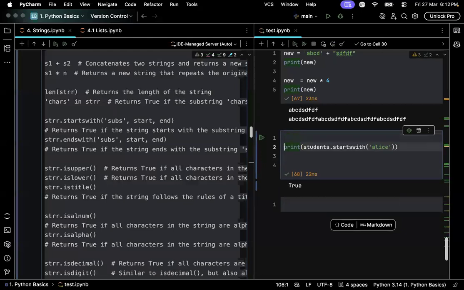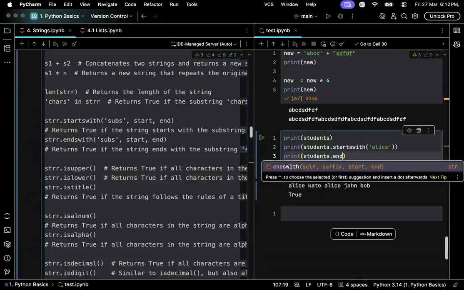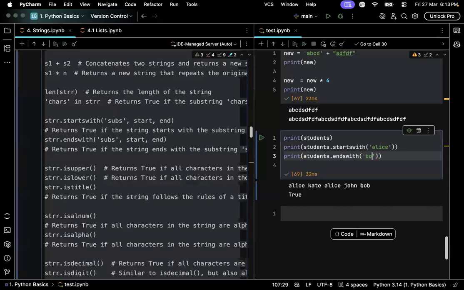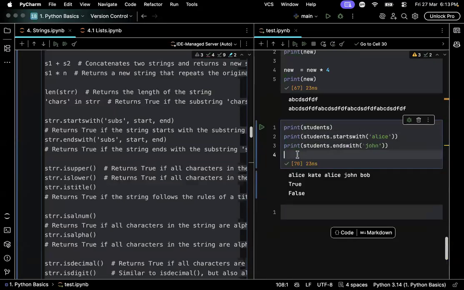Let me print actual student values so you understand. See, here the students contains this string and I tried to check whether the students starts with Alice and it is returning me true because it is true. Now I can also check whether students ends with Bob. I am checking whether students ends with John, but it is false because students ends with Bob. These are very useful for framing conditions.